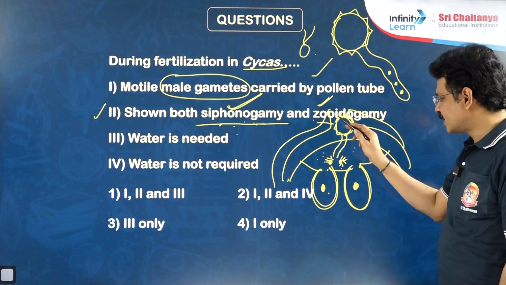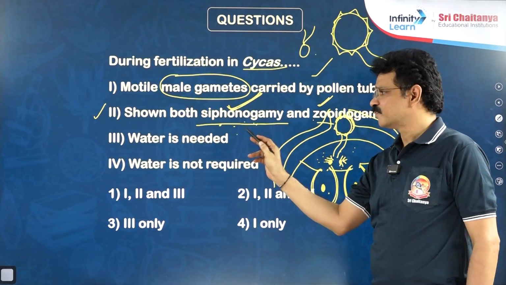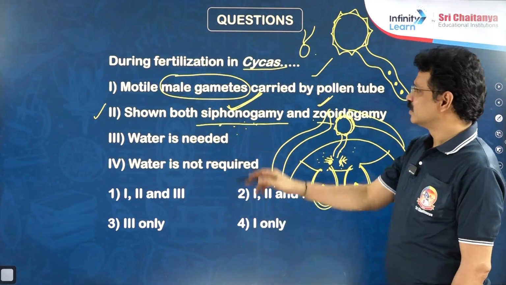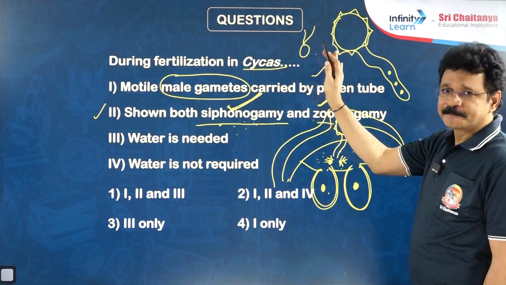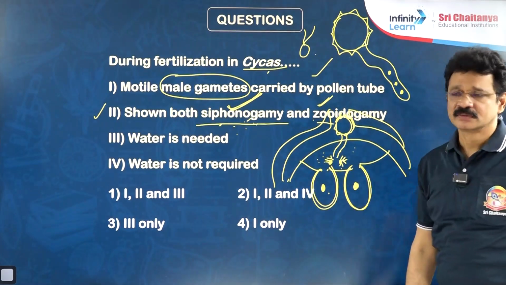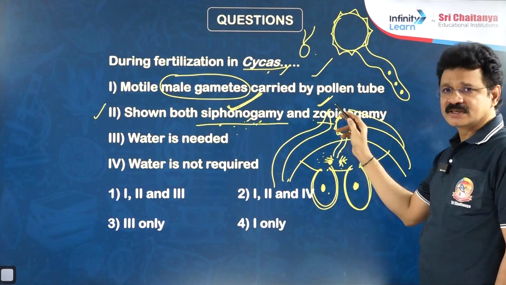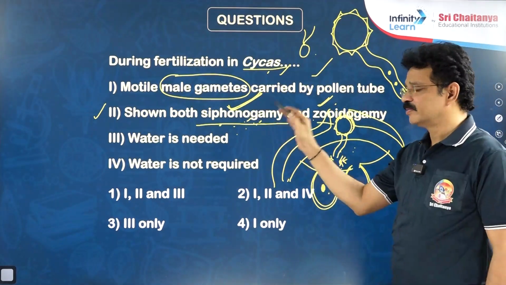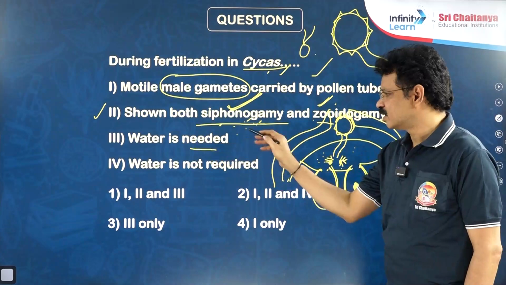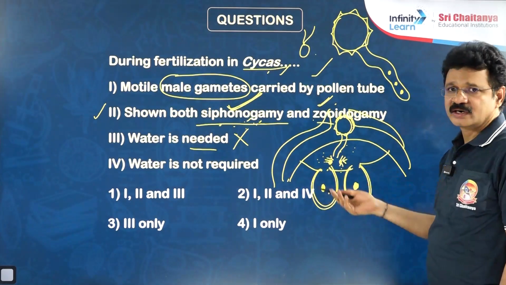From the micropylar area to the archegonial chamber, the siphonogamous type of fertilization is there. Whereas in all the remaining members of gymnosperms except cycas, only siphonogamy is there. Especially in cycas only, both siphonogamous and zoidogamous types of fertilization, nothing but oogamy, occur. Water is not necessary. Just the tube is essential, no need of water.